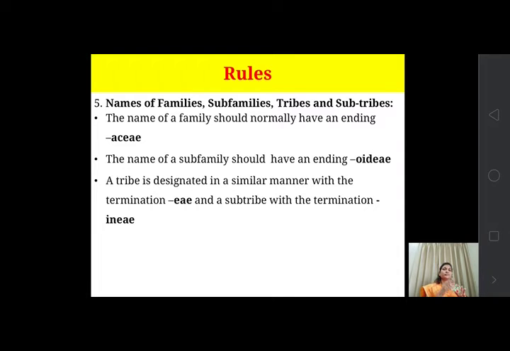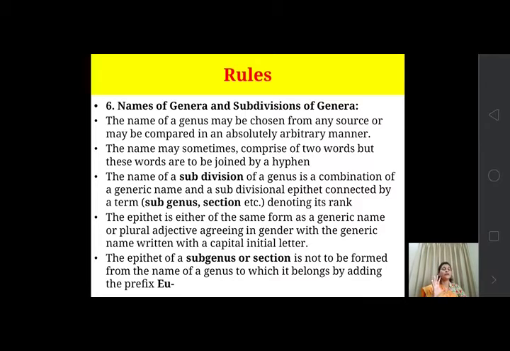Okay, so these are the specific rules for giving the name to a particular taxon. Then the next one is names of genera and subdivisions of genera. The name of a genus may be chosen from any source, or may be composed in an absolutely arbitrary manner. So if we want to give a name to a particular genus or a subdivision of that genus, the name can be chosen from any source, whatever it may be.